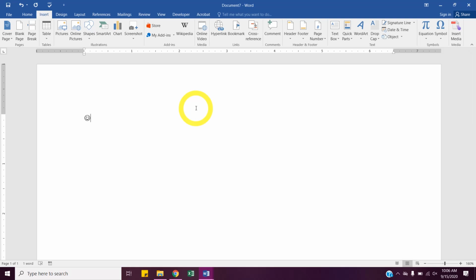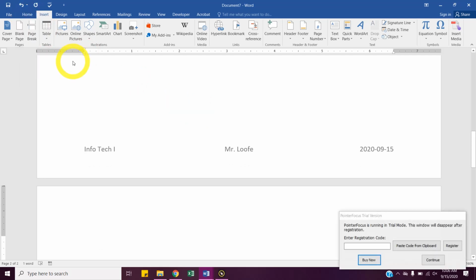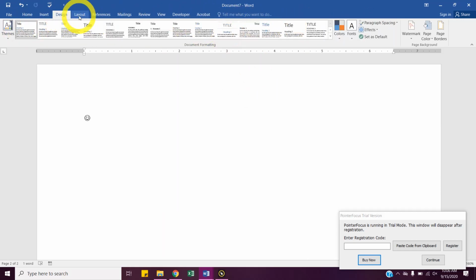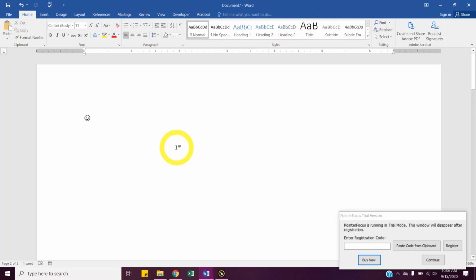So we did themes. What's the difference between a style and a style set? So we have styles on the home tab. These are our styles. Our style sets were on the design tab, and they were a set of styles that change the styles on the home tab. We changed the background color of our watermark. We did quick parts, so like page number, other things like that. And then some special elements.